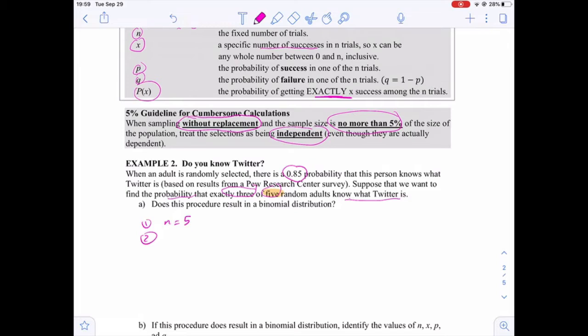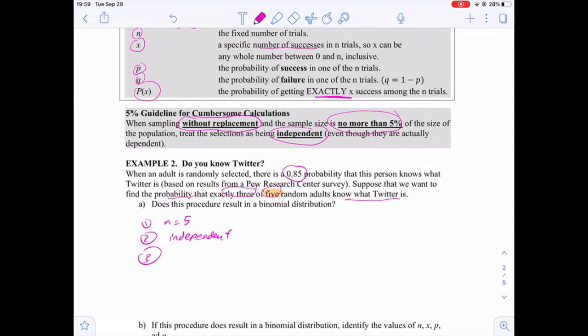The second thing is that the trials are independent. If you ask the first person and he answers yes, I know what Twitter is, then the second person can answer yes or no, and the third one can answer yes or no. The selection of the first person will not affect the selection of the second person, and so on. So they are independent. The third thing is to check how many outcomes there are.